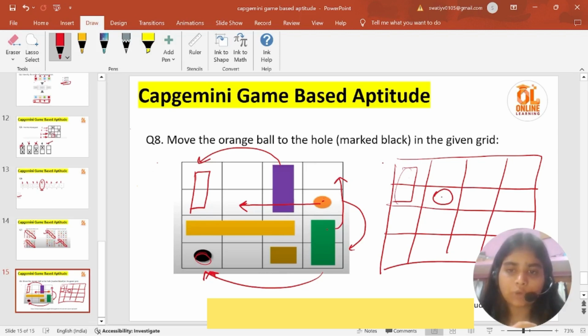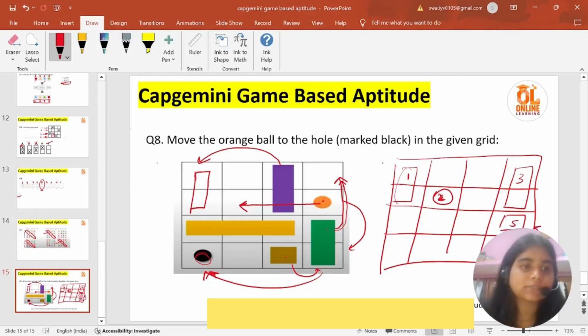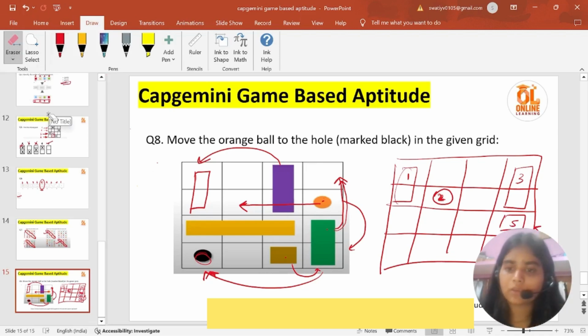Then this is your step number 2. Just write in the diagram. As we move forward, we'll write the steps. Now we'll move this green block over here. So now this green block moves over here. Now we'll move this block over here. Fourth. Now move this block to this place. 5. Just erase this so that we can see clearly what is happening. So we are having 5 total number of steps till now.